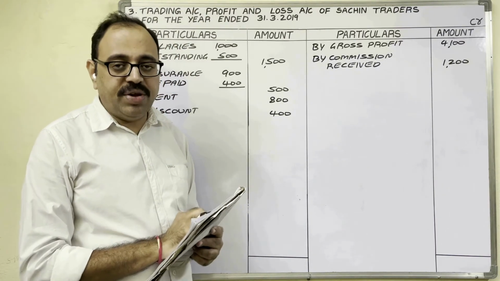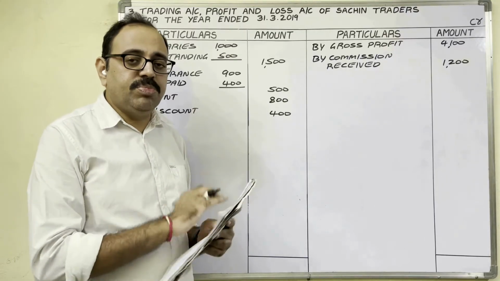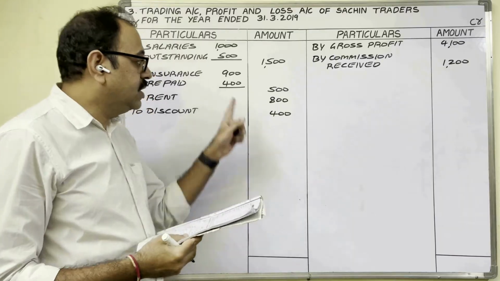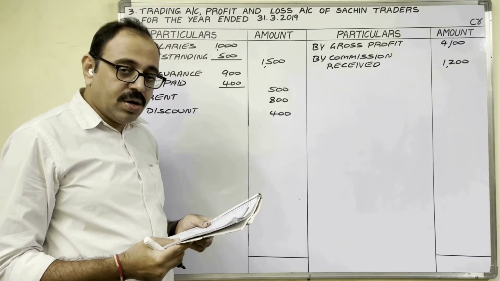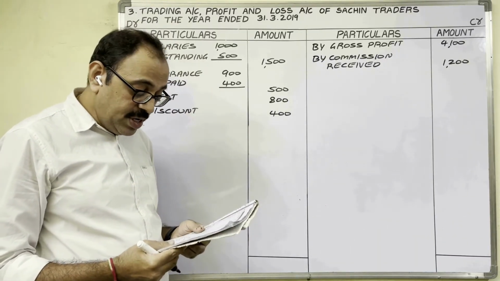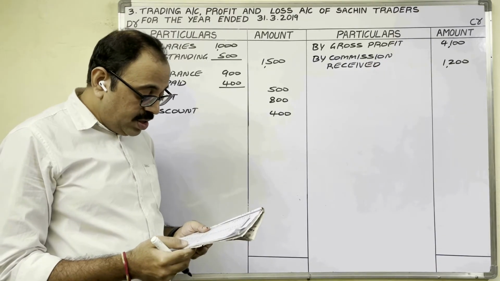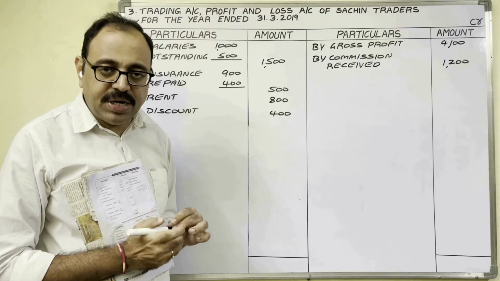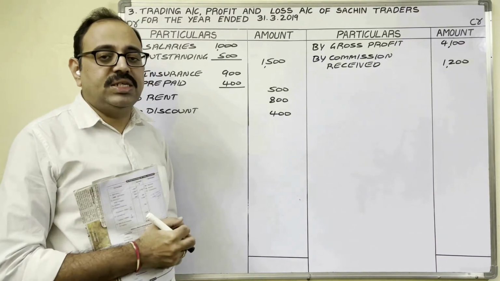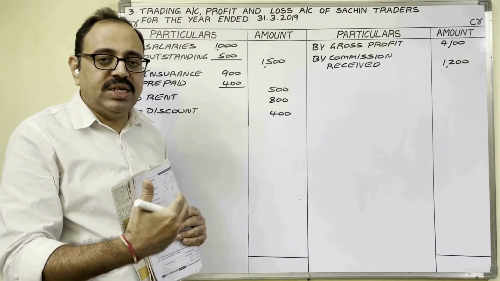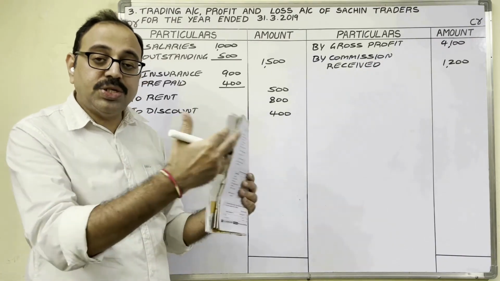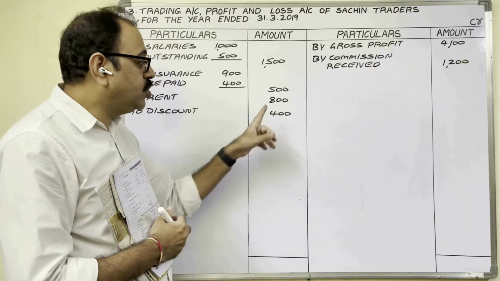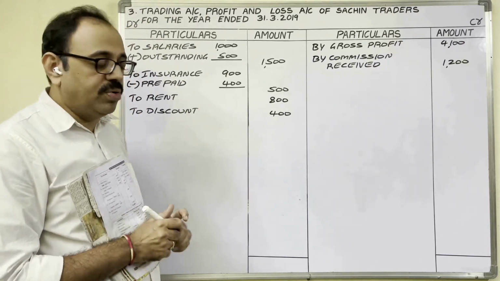Adjustments also once we have to verify whether we have taken all the adjustments in P&L account or not. See the adjustments. Outstanding salaries completed. Closing stock in trading account credit side completed. Prepaid insurance over. Outstanding wages over. Depreciation on machinery not yet completed. So machinery is a fixed asset. When we use a fixed asset, its value reduces. That is called depreciation loss. So this depreciation loss we have to show on debit side of profit and loss account.